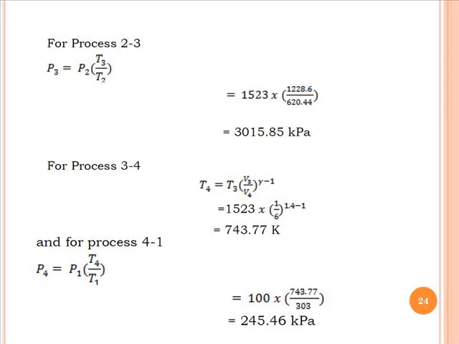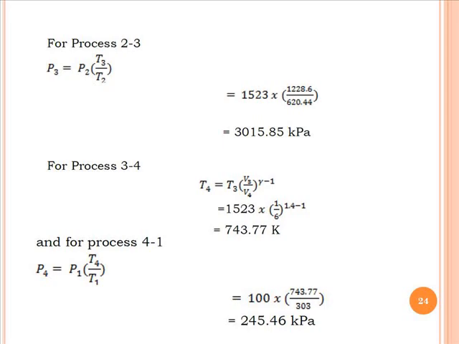So it is 1523, the T3 value, into 1 by 6 raised to 1.4 minus 1. So we will get the T4 temperature, that is 743.77 Kelvin.